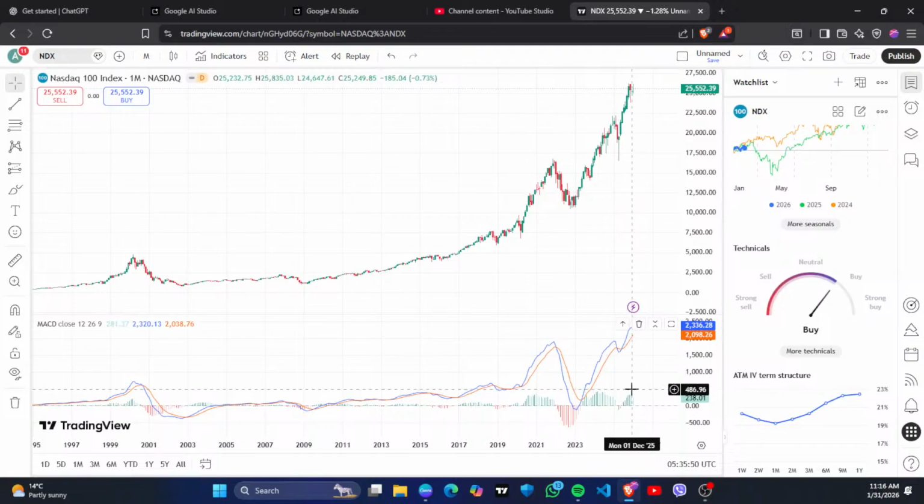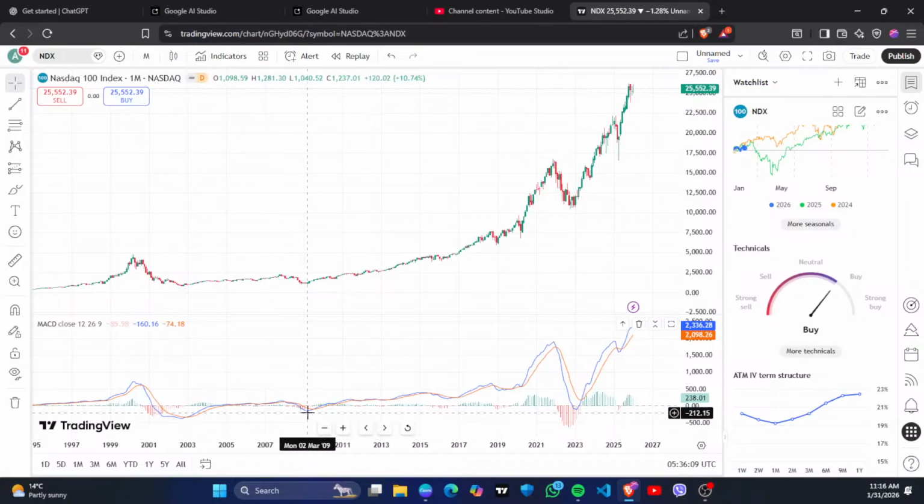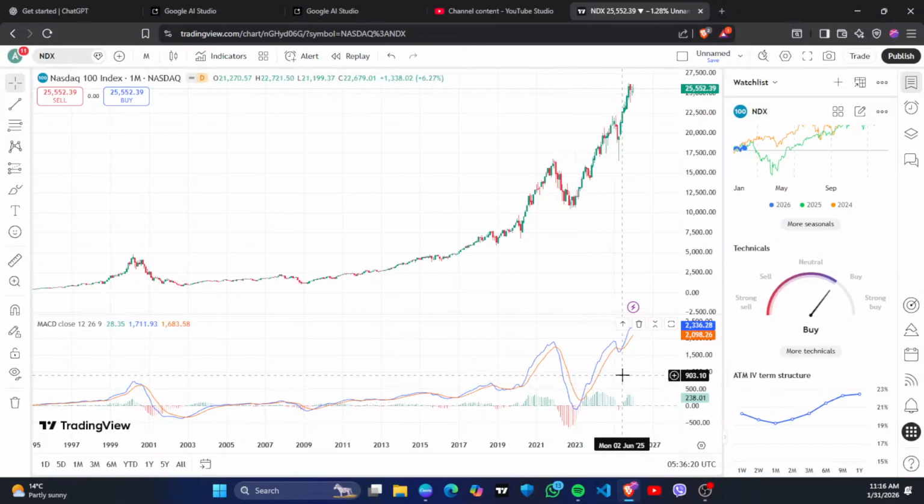Okay, now here the MACD line is above zero, so it is in the momentum phase, and it didn't fall massively below zero. Just one time, 2010, around the global financial crisis, and I think another time was around COVID or something. So it is massively in an uptrend.